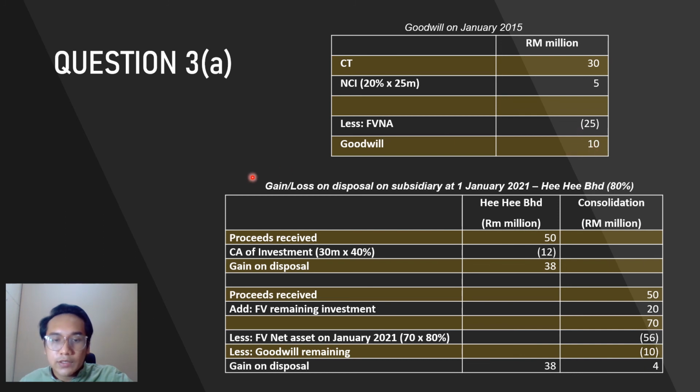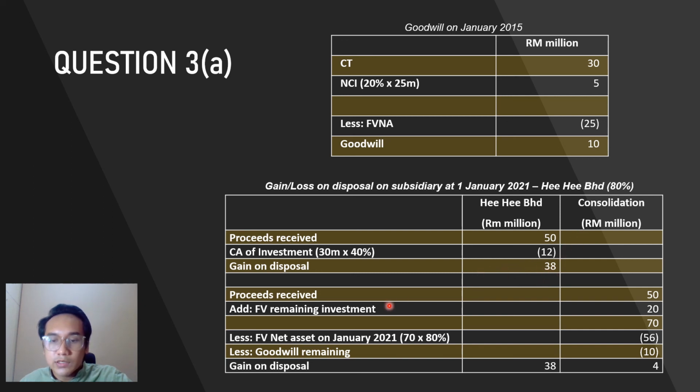Okay, now we find the gain or loss on disposal of subsidiary. For Hehe Berhad, the proceeds received is 50 million minus the carrying amount of investment, 30 million times 40%. This 40% is because previously it holds 80% and then it disposed 50%. 80% times 50% is 40%. So we will get 12 million, and so the gain on disposal for Hehe Berhad is 38 million.